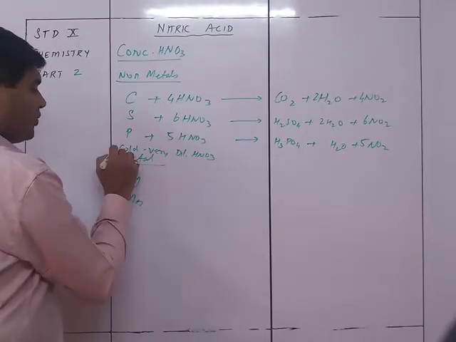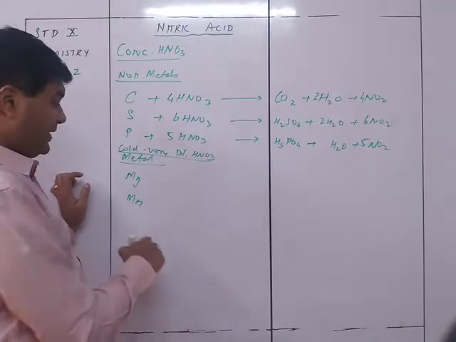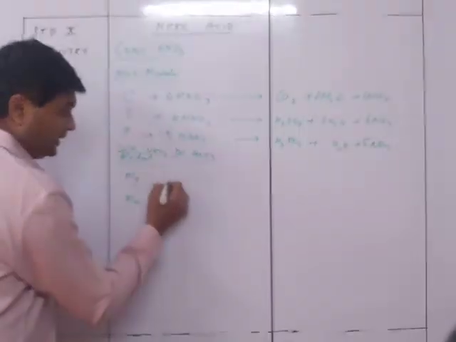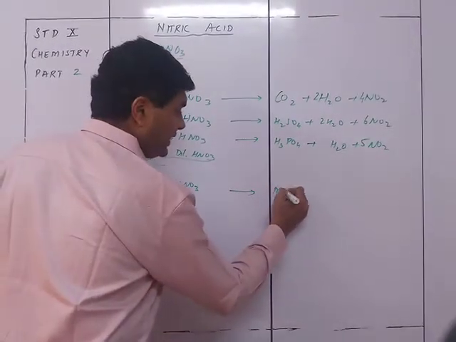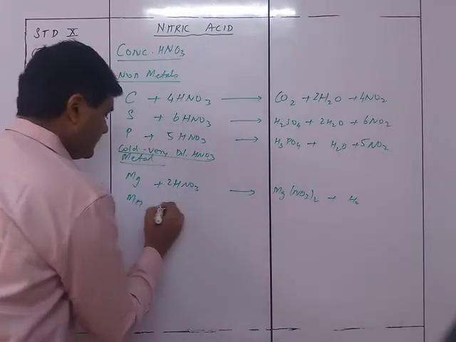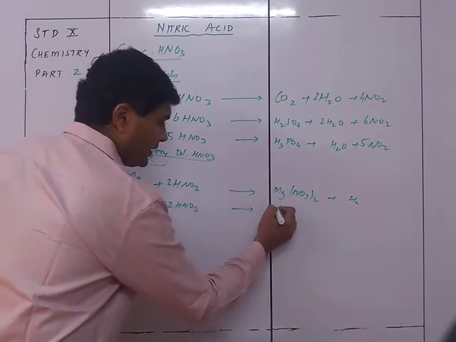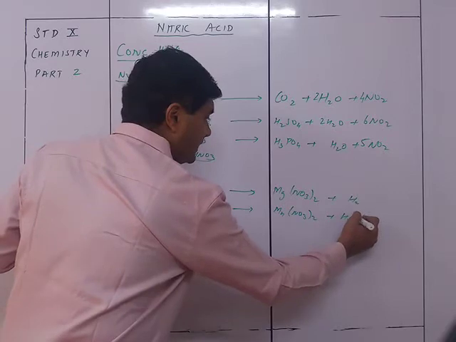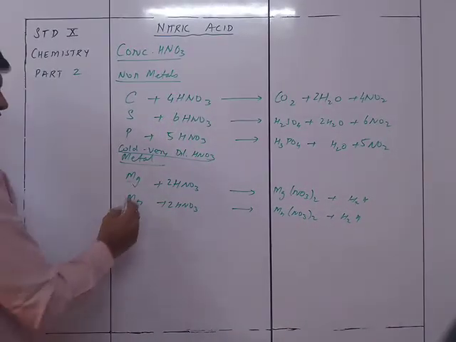So this is for metals. For metals we are going to use cold and very dilute, only then we are getting these reactions: Mg plus 2HNO3 is going to give me Mg(NO3)2 plus H2. Similarly, Mn plus 2HNO3 giving me Mn(NO3)2 plus H2.